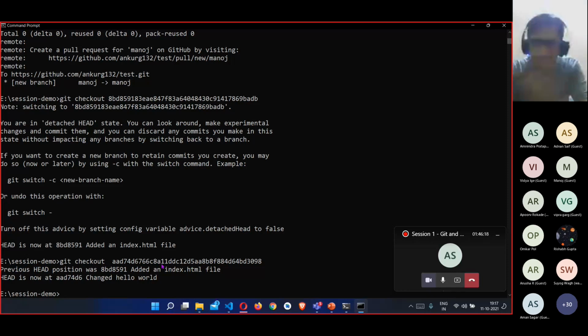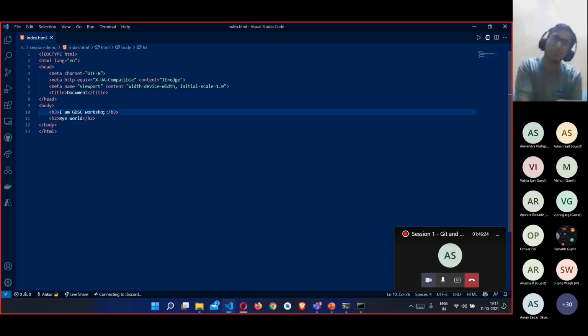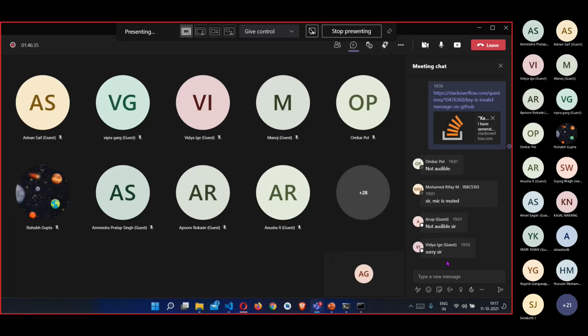Now I have checked out to the main stage where we were, and look at it, I got the changes again here. So you get everything recorded very nicely in this way, and this is how you can directly do your changes. So that's it for the session.